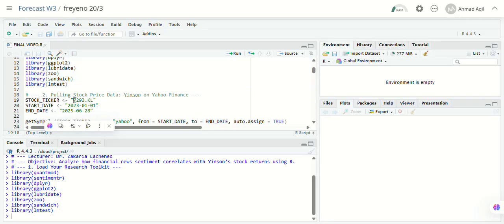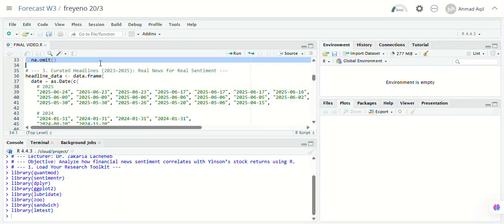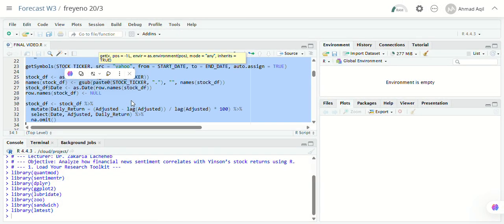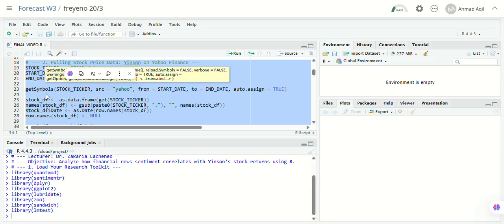So we go to the second step here. Alright, so here now I fetch stock price data for Yinson Holding Berhad using getSymbols here from Yahoo Finance. I'm working with adjusted closing prices, which account for dividends and stock splits. This gives us a realistic view of what investors actually gain or lose. Then, I calculate daily return percentage using the lag difference formula. These returns are what I will try to explain using the sentiment.